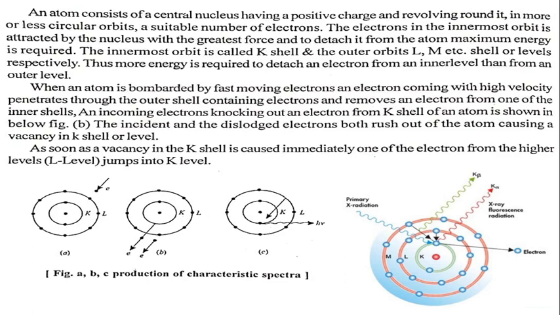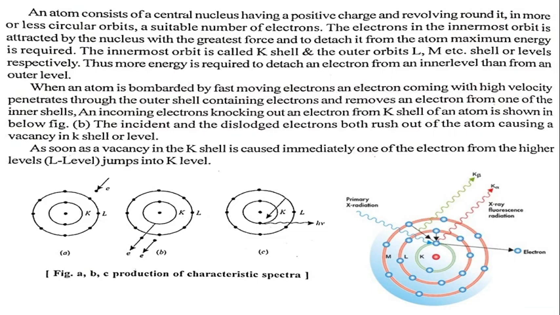When an atom is bombarded by fast moving electrons, an electron coming with high velocity penetrates through the outer shells containing electrons and removes an electron from one of the inner shells.